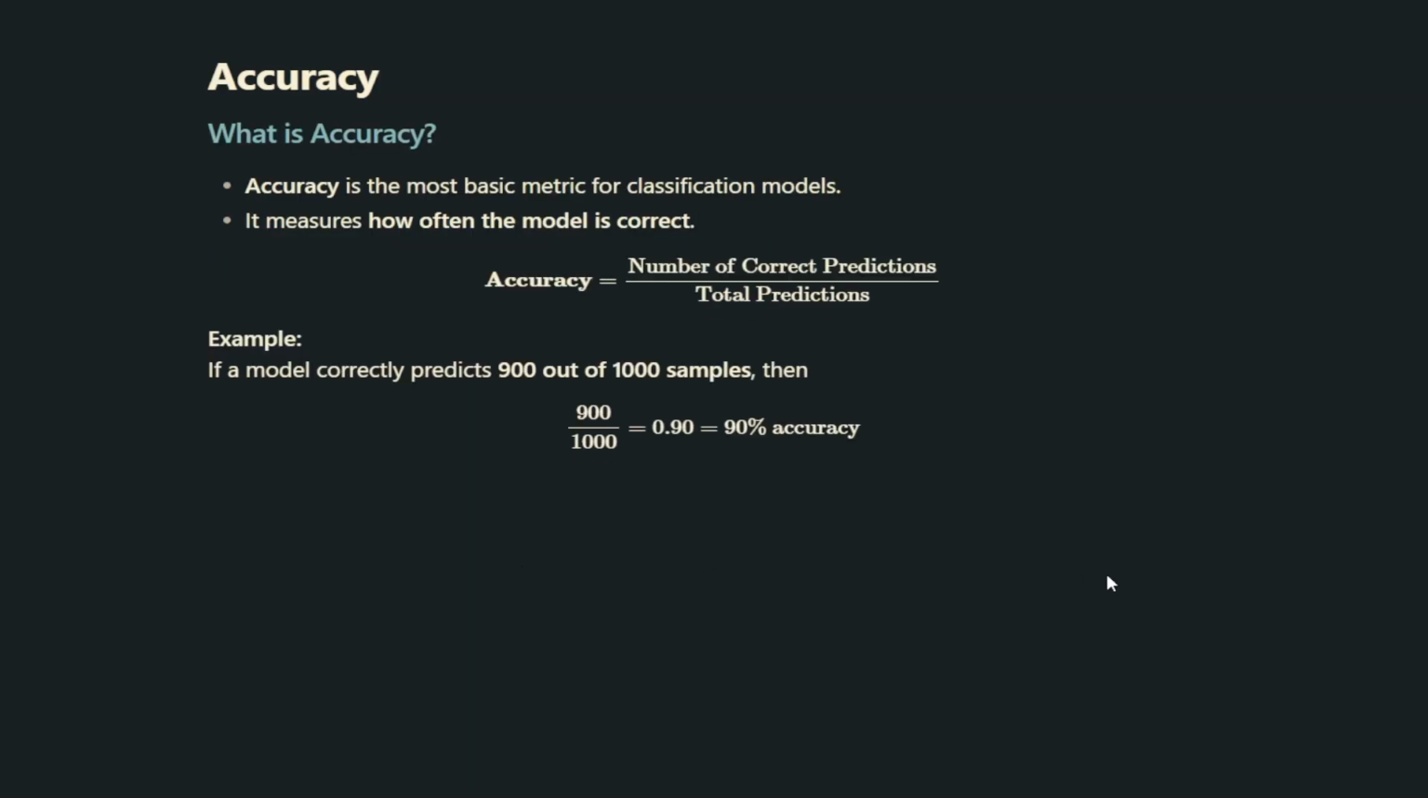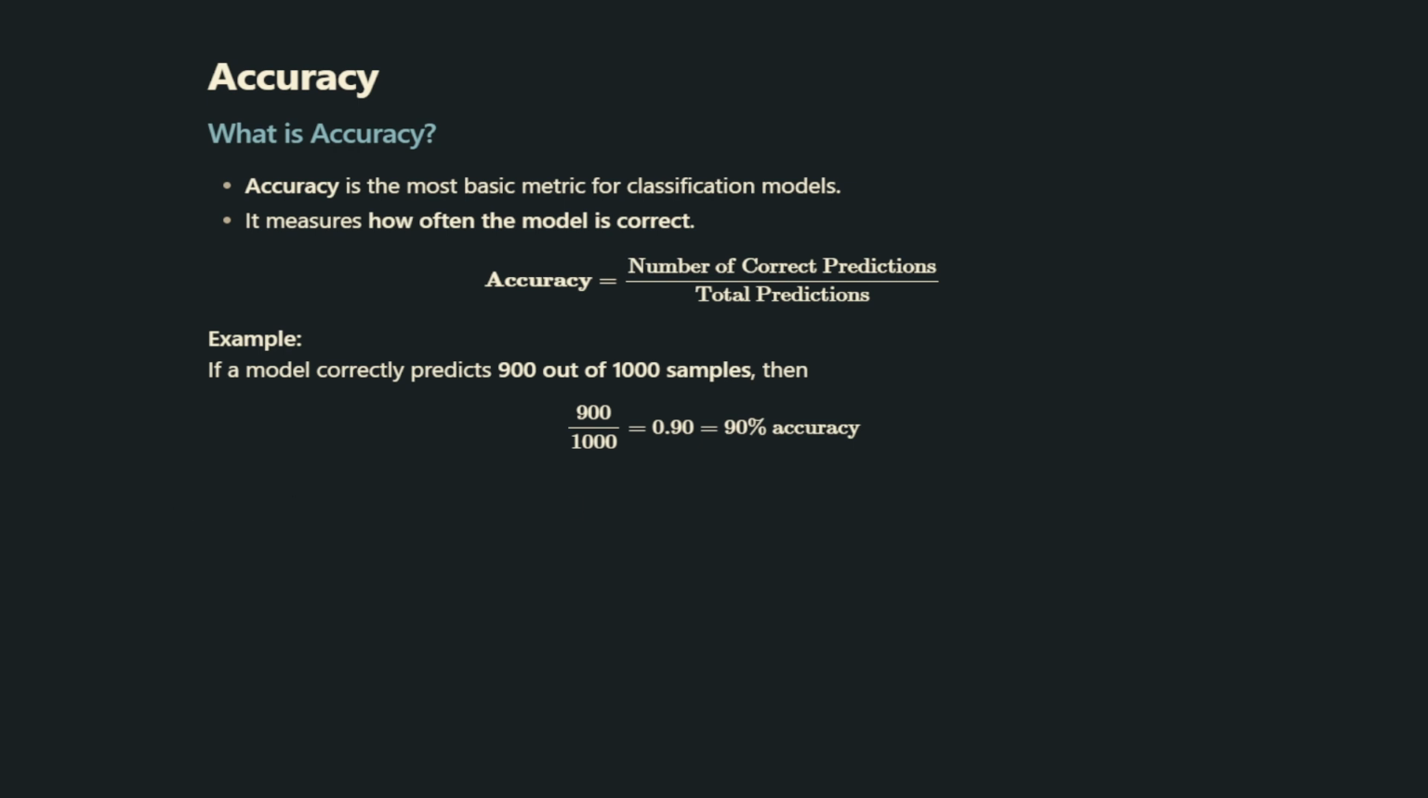Accuracy simply tells us how often the model is correct. In other words, it's the ratio of correct predictions to the total number of predictions. Mathematically, it is written as accuracy equals the number of correct predictions divided by the total predictions. For example, imagine our model makes 1000 predictions and out of those, it gets 900 right. That means the accuracy is 900 divided by 1000, which equals 0.90 or 90% accuracy. So accuracy gives us a quick snapshot of how well a model is performing.